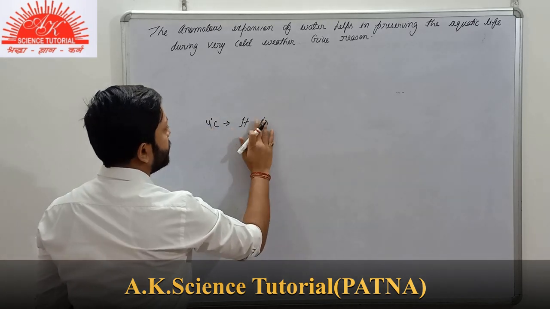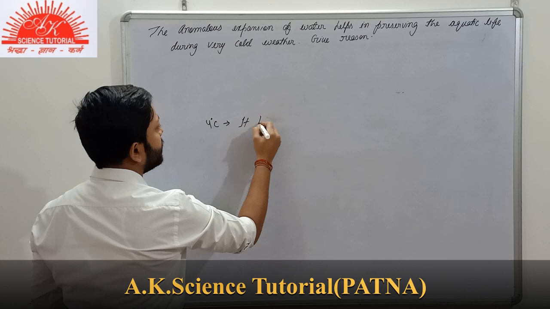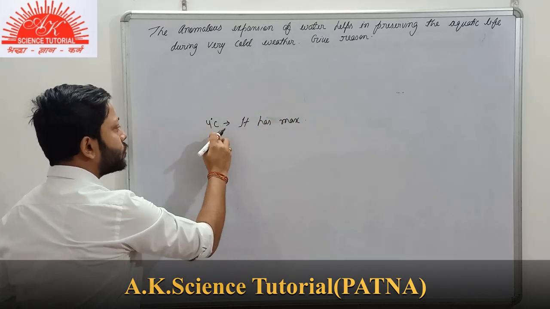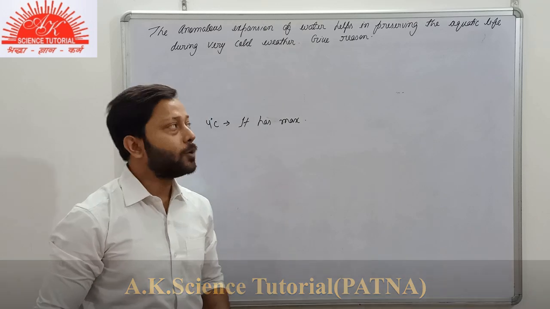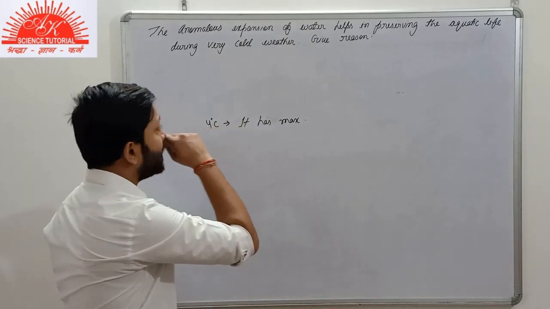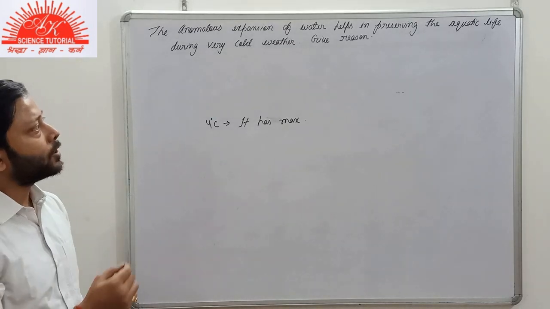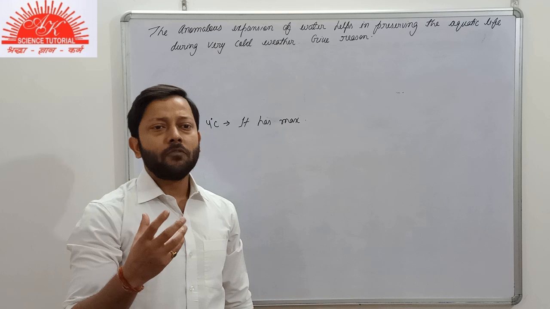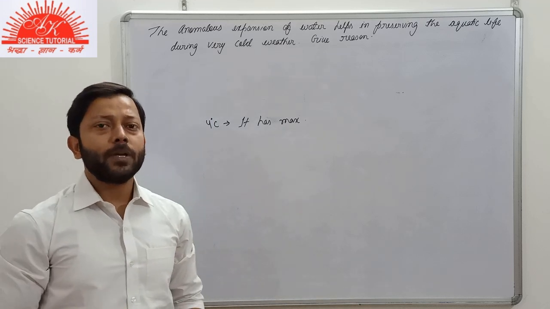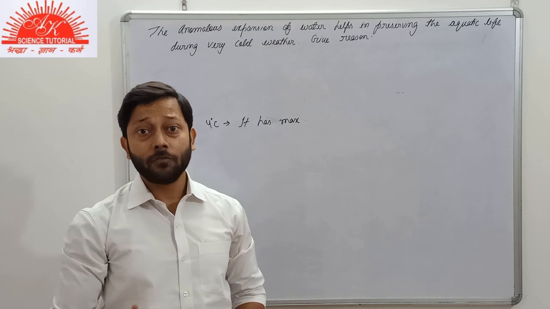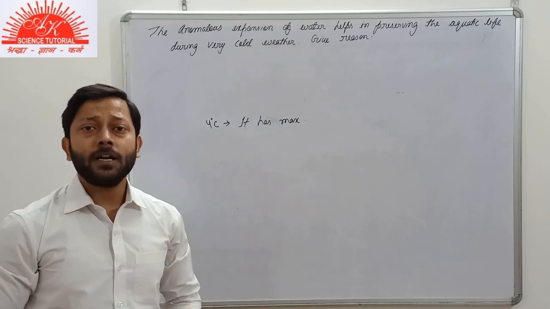It has maximum density at 4 degrees Celsius. So this concept will only be used here to explain the process, how the anomalous expansion of water helps in saving aquatic life. Now suppose that in a very cold country, where the temperature can fall to 0 degrees Celsius or below during winter, what would be the condition there?